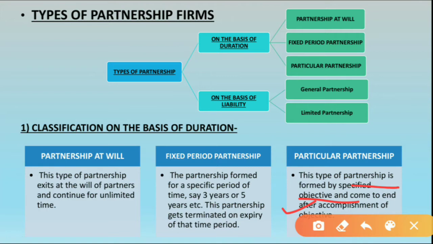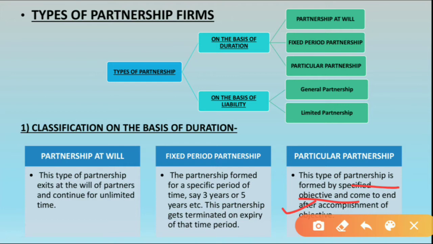Let me give you an example. If two persons have jointly entered into a contract for construction of a bridge, what is the objective here? What is the main purpose of creating the partnership firm here? That they want to build the bridge, right? So for that particular reason they have created this partnership. And when the construction of the bridge is done, then automatically this partnership firm will get dissolved.